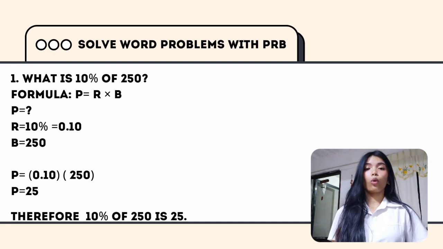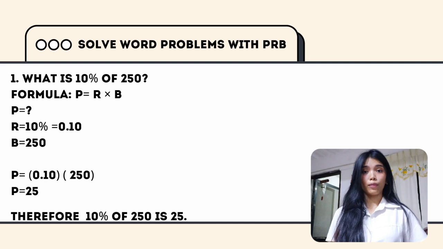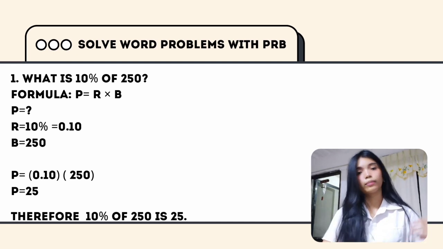We have prepared word problems. Number 1. What is 10% of 250? Since the percentage is missing, we're going to use this formula. Rate multiplied by base. Our rate is 10% and we do have 250 for the base. We're going to change the percent symbol into decimal. We will move the decimal twice from right to left. So we have 0.10 for our rate. So 0.10 multiplied by 250 is equal to 25. Therefore, our percentage is 25.